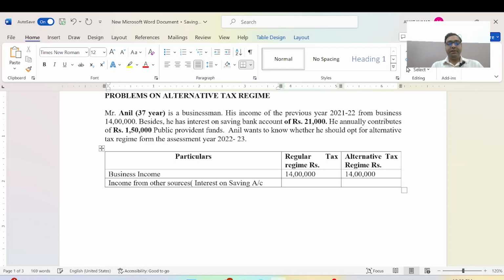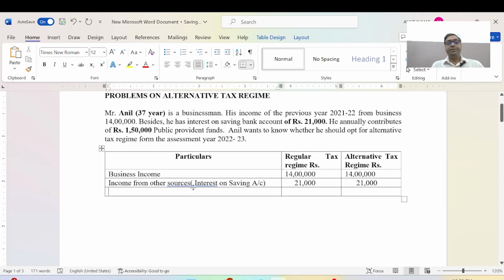This amount is 21,000. It will be added to Anil's income when we calculate the total income. It will be added in both regimes, the old regime and the new regime.